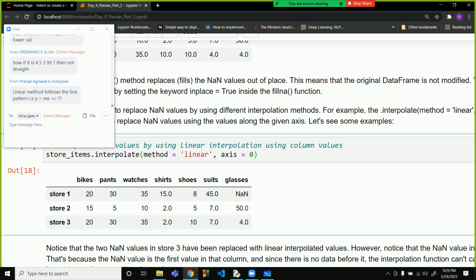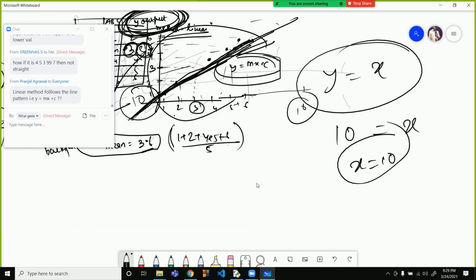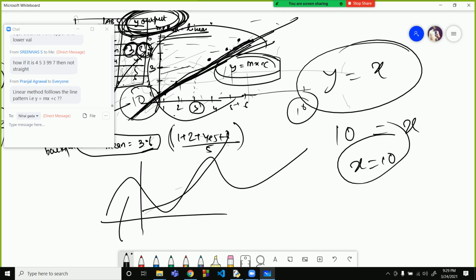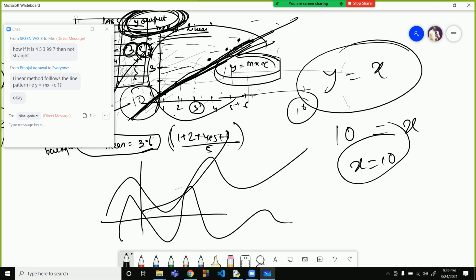One more thing, sir. Pattern can be anything. Like it can also form a parabola. Yeah, it can form a parabola. It can be like this also. It can form a sine function also. It can follow anything.